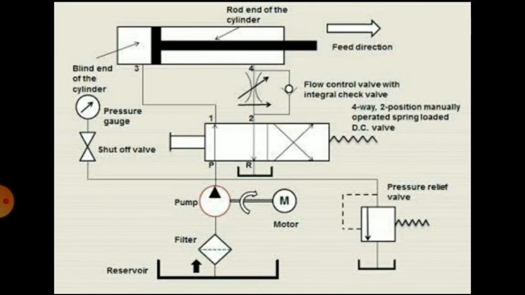And the last element is fluid power utilizing elements. These elements convert hydraulic energy into mechanical energy. Movement of the piston inside the cylinder is the conversion of hydraulic energy into mechanical energy, and it is due to the fluid pressure. These elements include linear actuators, meaning cylinders, and rotary actuators, meaning motors.